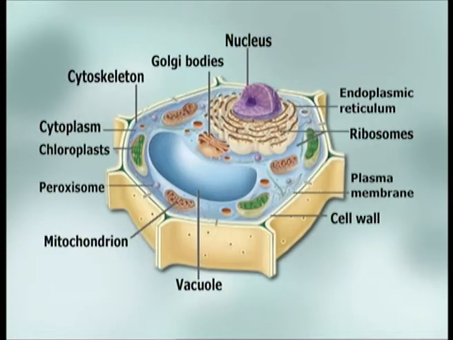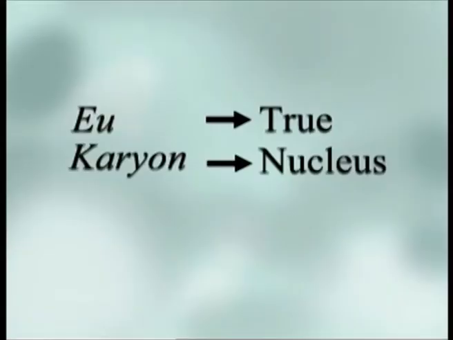In the earlier segment, we learned about the prokaryotic cell and its organelles. Now we'll understand the eukaryotic cell and its organelles. A eukaryotic organism is made up of eukaryotic cells, which have complex structures enclosed within membranes. The presence of a nucleus gives eukaryotes their name, which comes from the Greek where eu means true and karyon